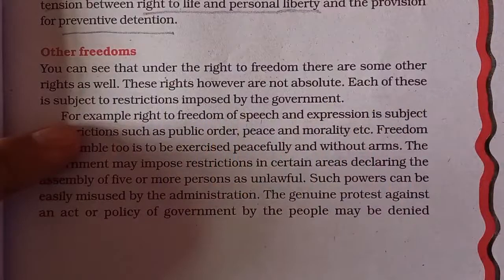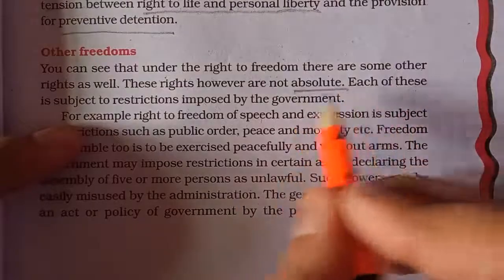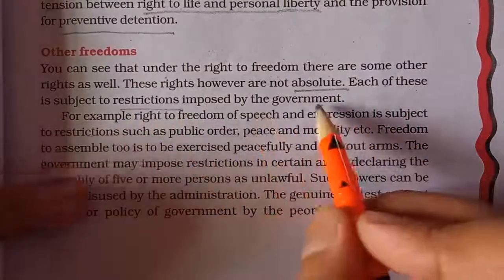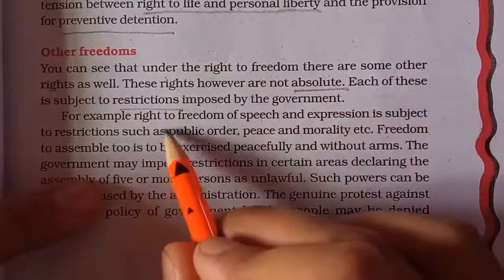As we were reading the right to freedom, I showed you many components of freedom. Why do we call the right to freedom a cluster of rights? Because there are many rights under the right to freedom, but they are not absolute. It means there are various restrictions imposed by the government on these rights. For example, the right to freedom of speech.